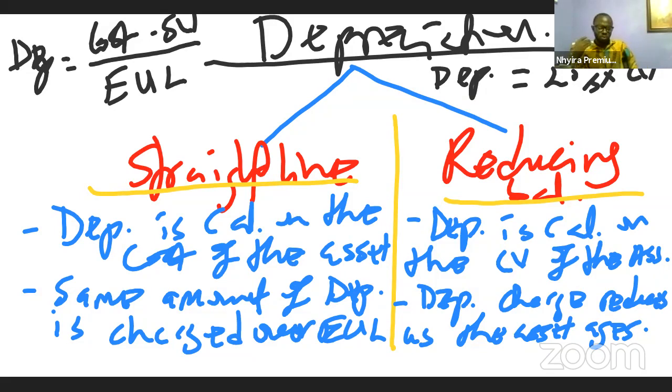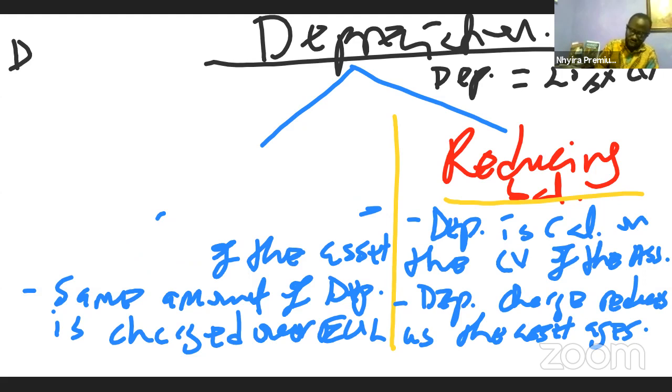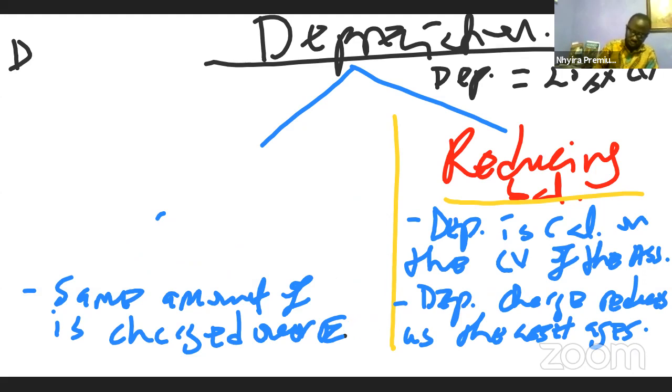Now, so what is the double entry? We've computed depreciation maybe under the straight line method or under the reducing balance method. What is the double entry? In a nutshell, the double entry is simple. We debit the income statement and then credit property, plant, and equipment. So that'll be the double entry for our annual depreciation charges.